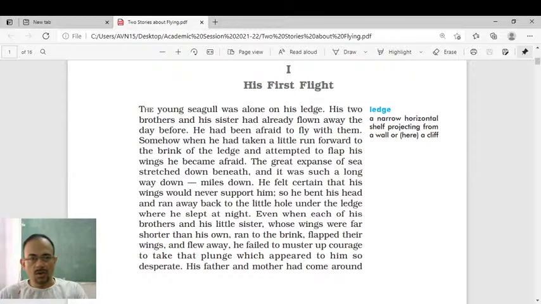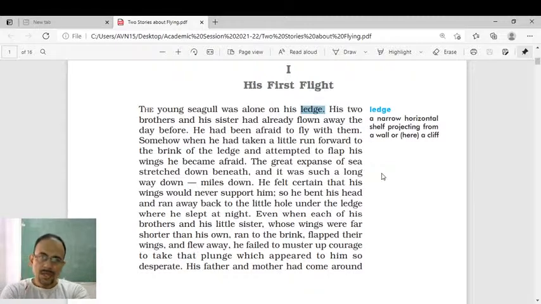The young seagull was alone on his ledge. His two brothers and his sister had already flown away the day before. The young seagull was alone on his ledge. Why? Ledge means a narrow horizontal shelf projecting from a wall or a cliff. As he is not able to fly, therefore he is left alone on his ledge. Ledge here is where the young seagulls come back and stay for a while. That is a cliff here.